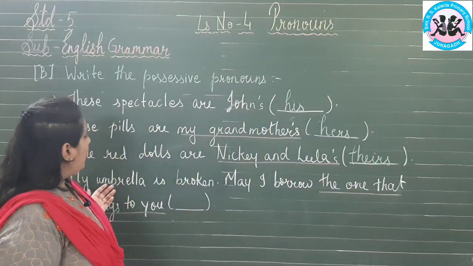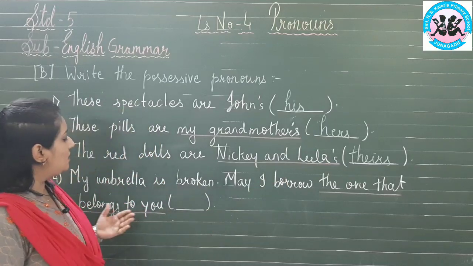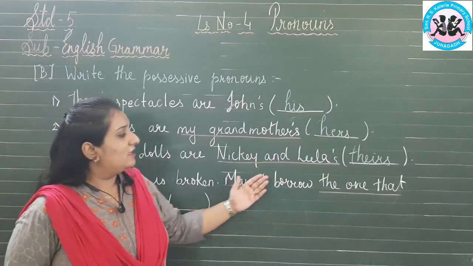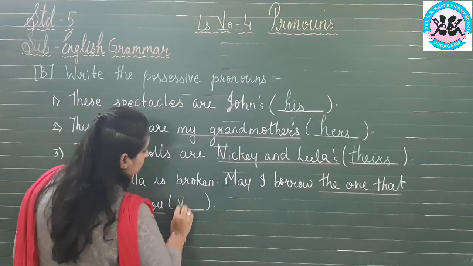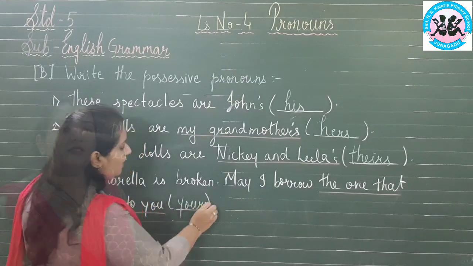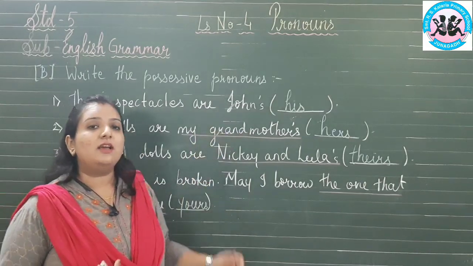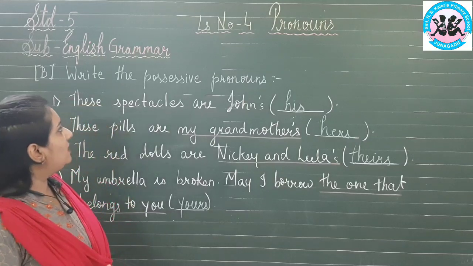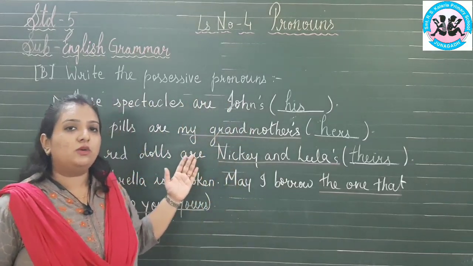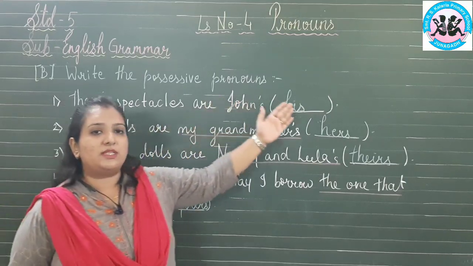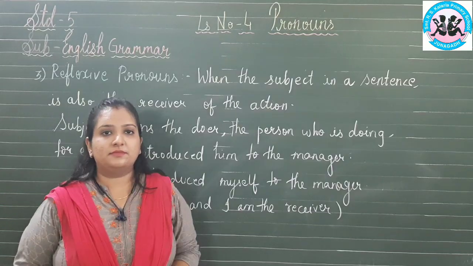Next, "My umbrella is broken. May I borrow the one that belongs to you?" So instead of saying "the one that belongs to you," we can use the possessive pronoun "yours." Okay. In all these possessive pronouns, we have not used an apostrophe. So I hope you have understood what possessive pronouns are. Whenever it shows the belonging or the ownership of someone, we use possessive pronouns: his, hers, theirs and yours.